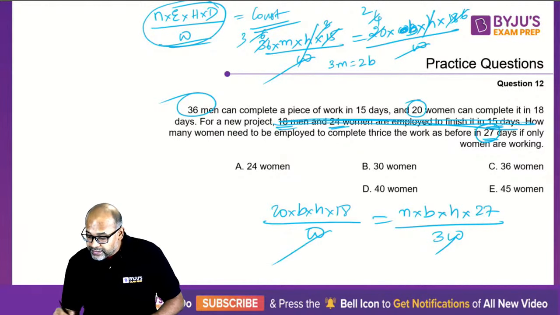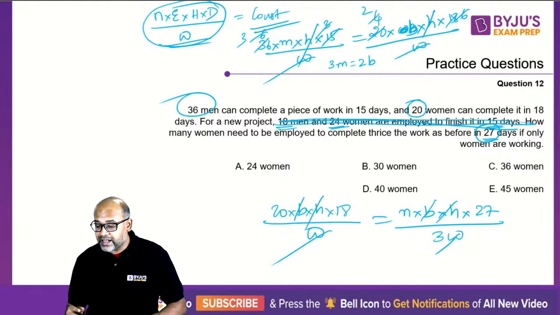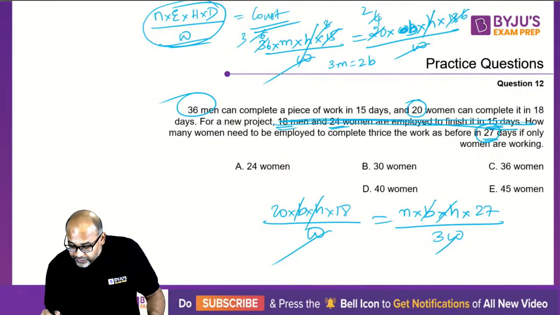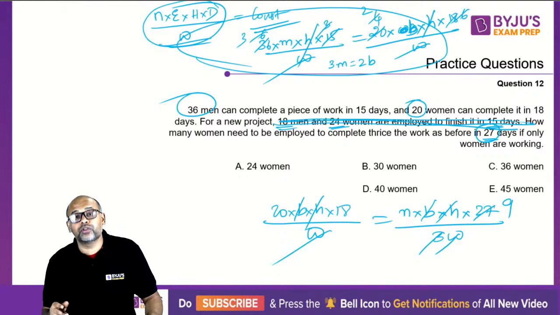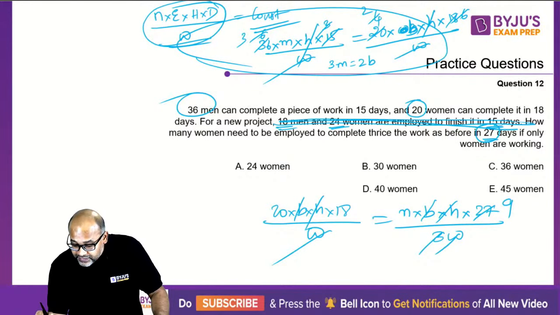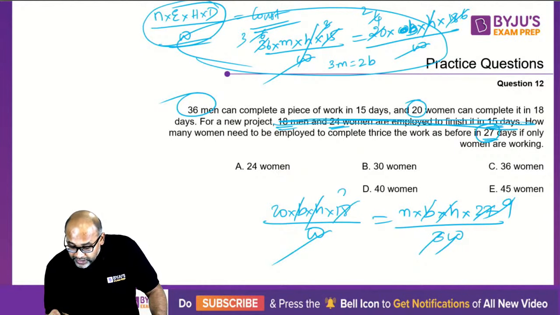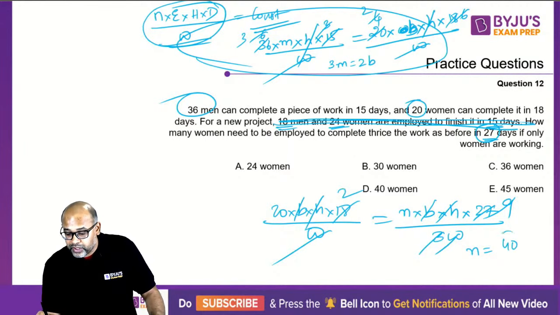So W and W get cancelled, BH will get cancelled, you don't need it. So what else is left for you? 3 goes, 3 9s are 27. In fact, this entire thing is also not useful for you. I just did that and then realized it's not required. So this is 9, and then what do you get? 9 goes 2 times. So the number of women required is 40.